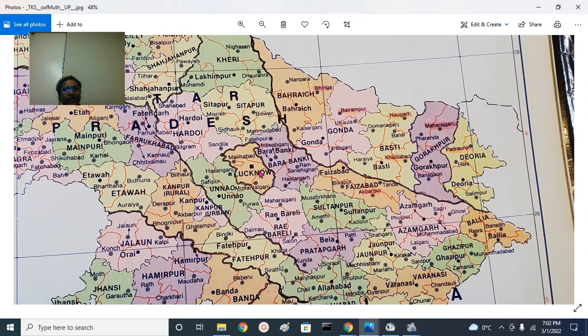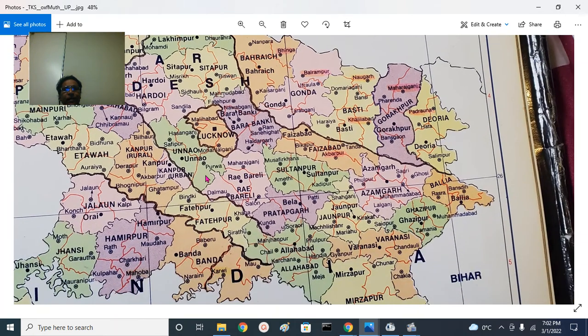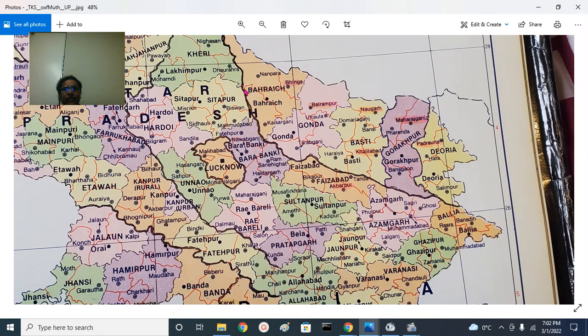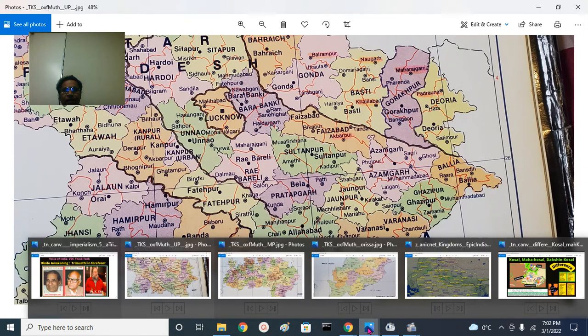On the map, Oxford Atlas. This is the Lucknow, Mahakosal region. You have Lakhimpur Kheri, Sitapur here, Hardoi, and Unnao district and Lucknow district, and Raebareli. The Ganga river will be here. Kanpur is here. Then Faizabad district you have. This is the Sarayu, Ghagra river here. Then you have Gonda and Bahraich and Faizabad and Sultanpur, Amethi, Musafirkhana here, Pratapgarh. That is the Kosal region.